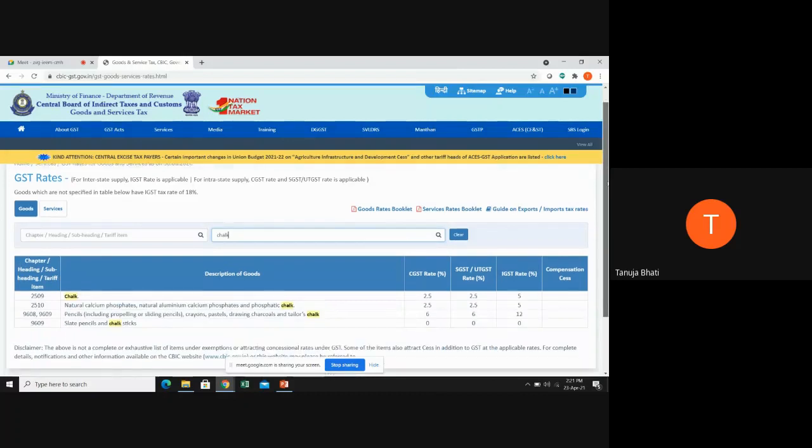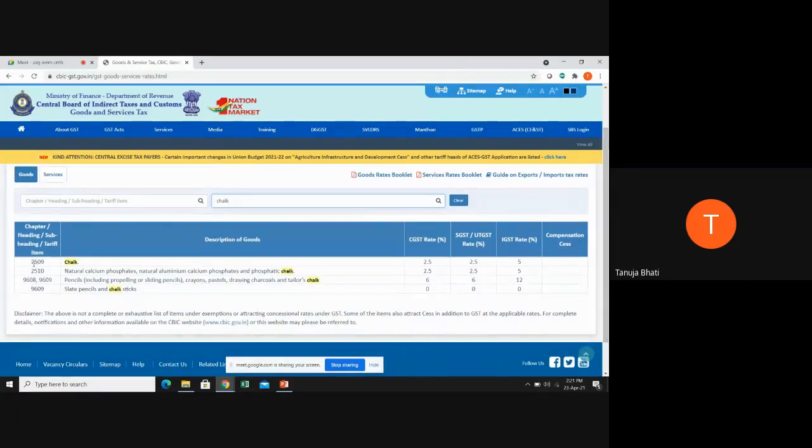It will tell you that the HSN for chalk is 2509 and the rate applicable is 5% if the sale is taking place interstate, and it is 2.5% CGST and 2.5% SGST if the sale is taking place within the state. For chalk you again have different definitions. Suppose it is slate pencils and chalk sticks, then what is the HSN and the rate? The rate is 0%. So students, this is HSN, and based on HSN you can find out the rates for any product on the official site of the government.